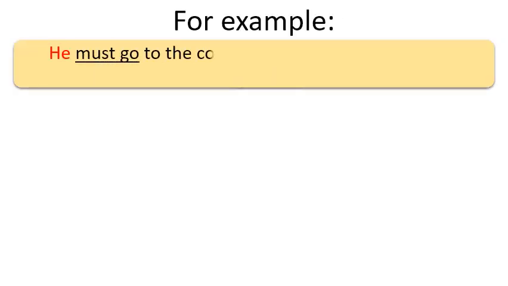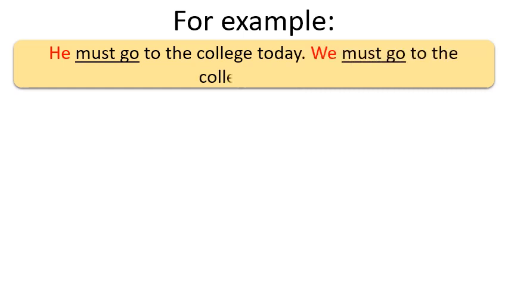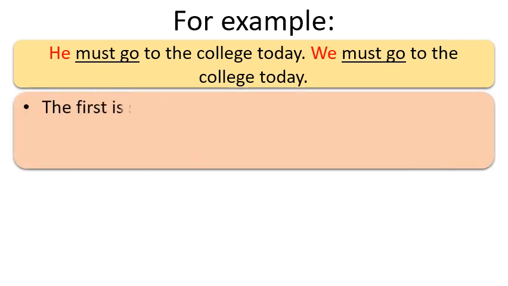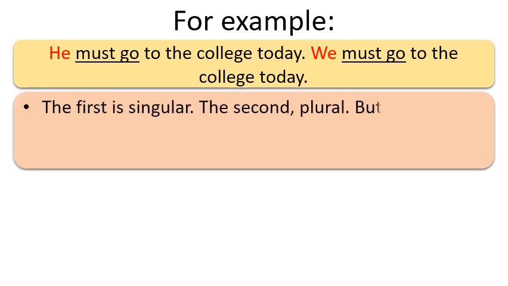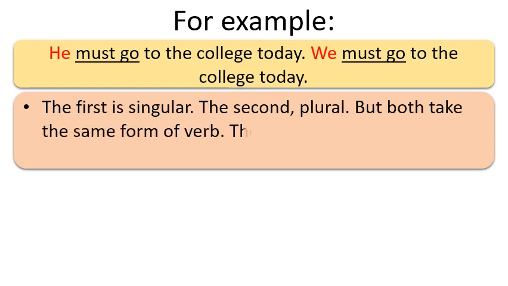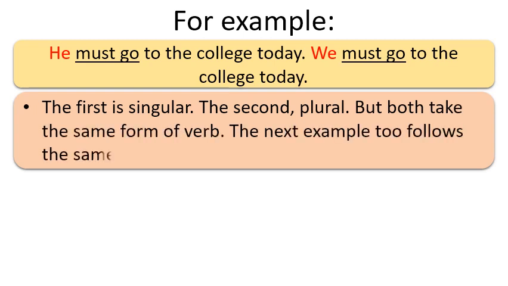To clarify it, let's see some examples. Number 1, he must go to the college today. Number 2, we must go to the college today. So here you can see that in the first sentence, the subject is he and it is singular. In the second sentence, the subject is we and it is plural. Both take the same form of the verb.